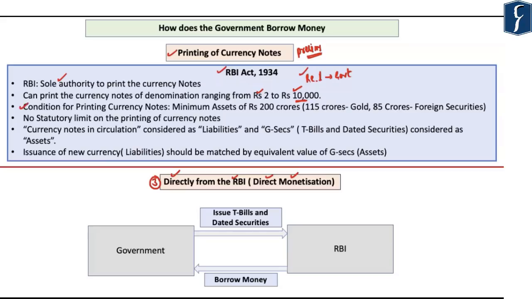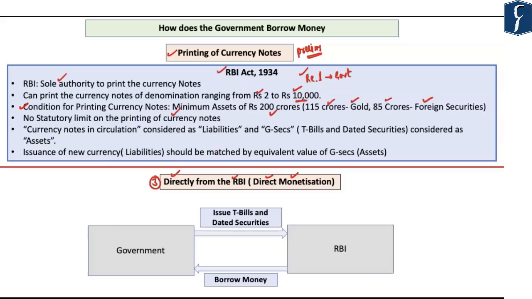Apart from that, a question arises as to what conditions are required to be fulfilled in order to print currency notes by the RBI. In order to print currency notes, the Reserve Bank of India has to maintain minimum assets of rupees 200 crores. Out of these 200 crores, 115 crores worth should be maintained in the form of gold, that is in the form of gold bullion or gold coins, and 85 crores in the form of foreign securities. So the RBI at all times should compulsorily maintain minimum assets of rupees 200 crore. If the RBI is able to maintain this, then the RBI can print an unlimited amount of currency notes.